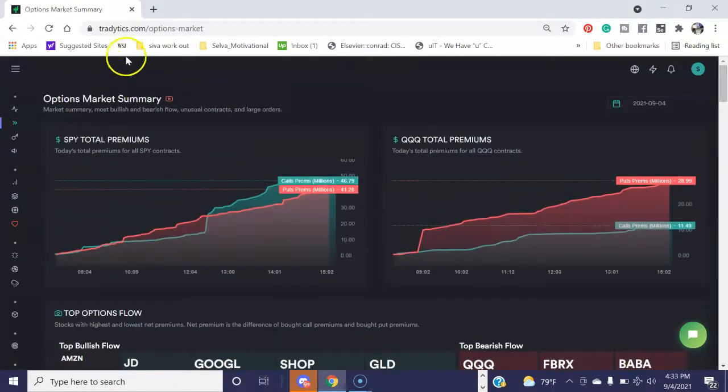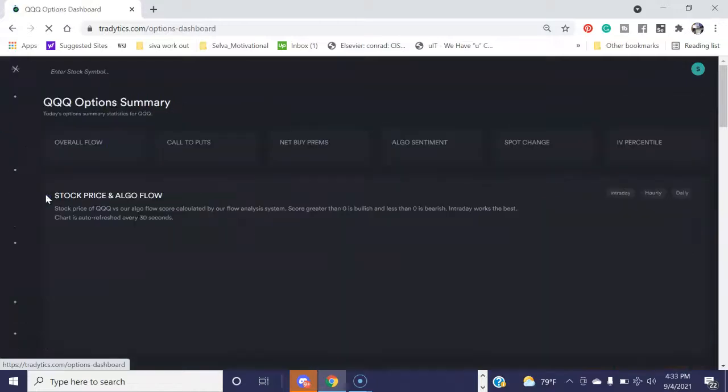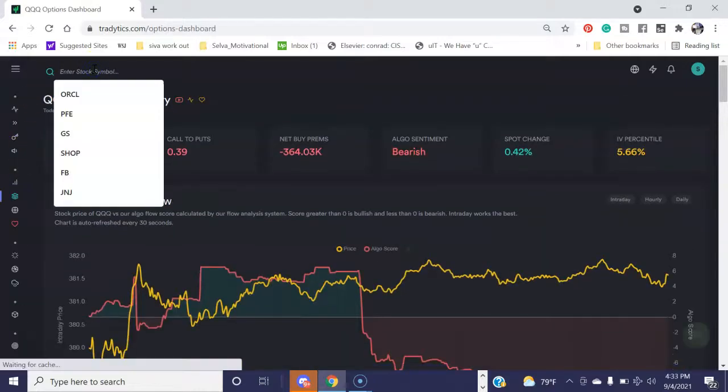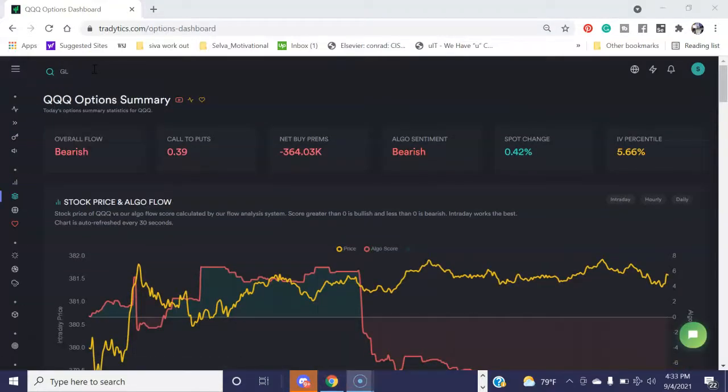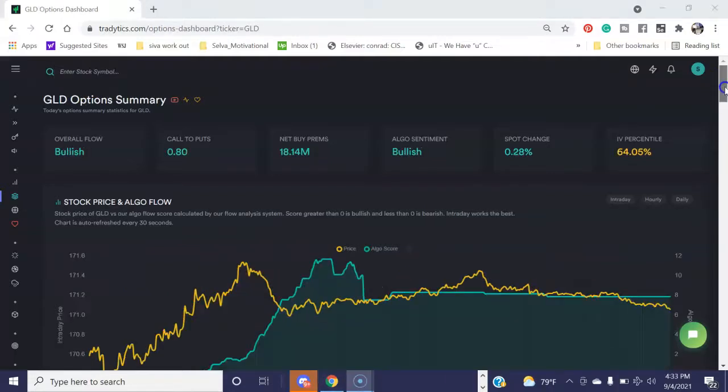Now we are going to go into the first stock, which is GLD. So we are in the GLD, where we are looking at the option flow. So it's overall bullish.